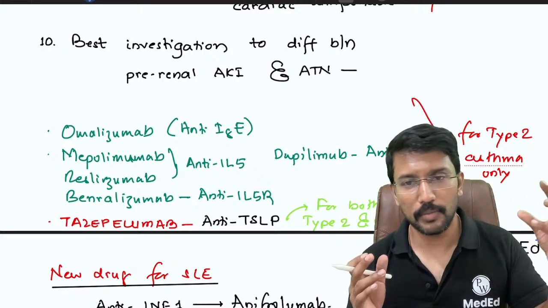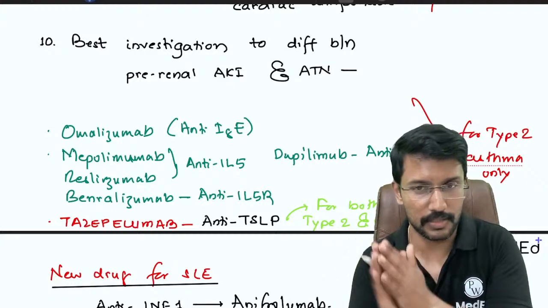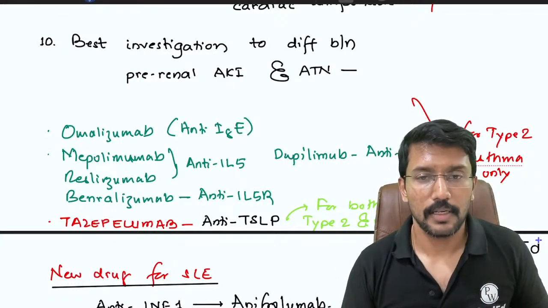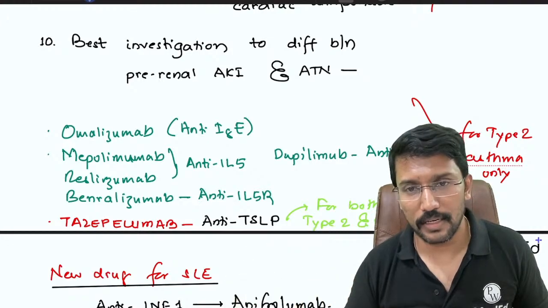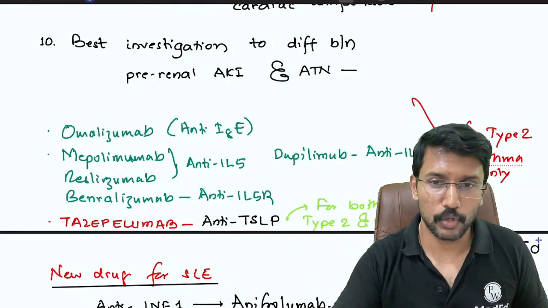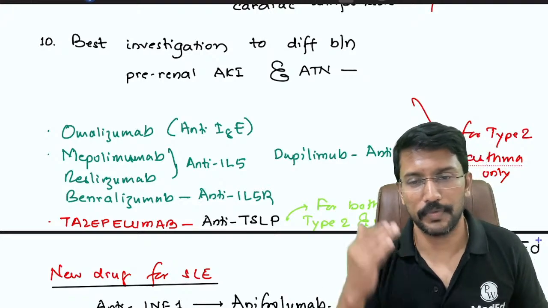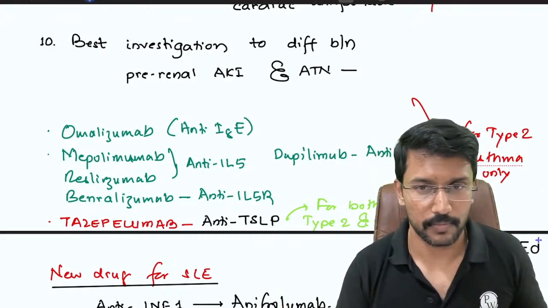Right? So if sufficient blood does not come to the kidney, the kidneys are not able to filter well, so their function is disturbed. In such cases, the kidneys try to conserve more water, so we excrete concentrated urine. In acute tubular necrosis, please remember the reabsorption of water happens in the tubules. So if the tubules are damaged, we are not able to reabsorb the water. So we excrete dilute urine.